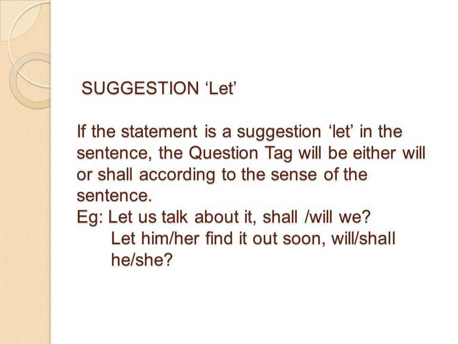Since us is there, we are going to use either shall we or will we, and end with the question mark. Second example: let him find it out soon. Again, we are talking about a singular person, so you can use shall he or will he.